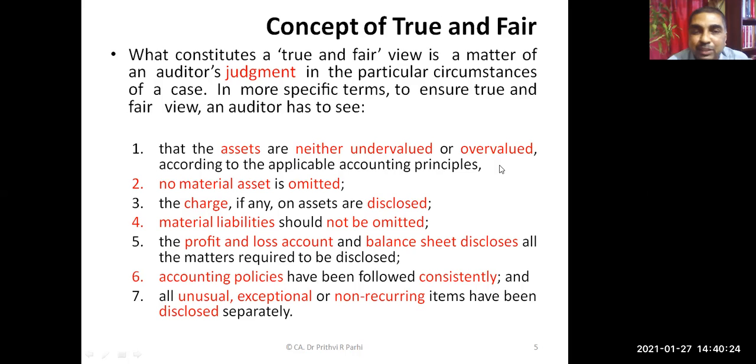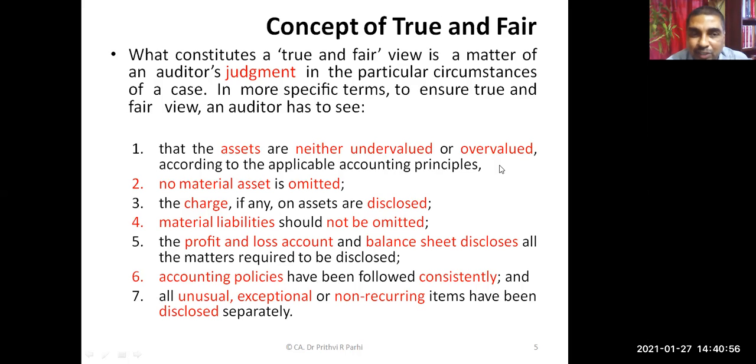Accounting principles talk about how assets need to be valued and how they are to be presented in the financial statements. Let us say there is a particular way you can value inventory, and a particular way you can value your non-current assets. If those acceptable accounting principles are not followed, then assets may be undervalued or overvalued. Consequently, the financial statements may not show a true and fair view. Are you agreeing with this?